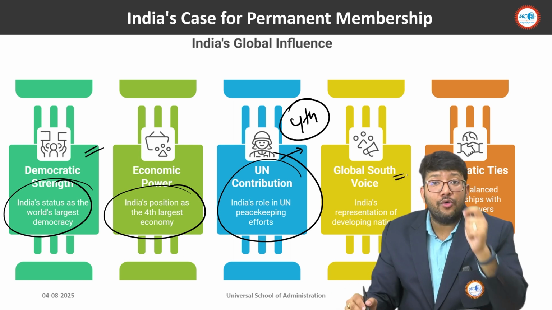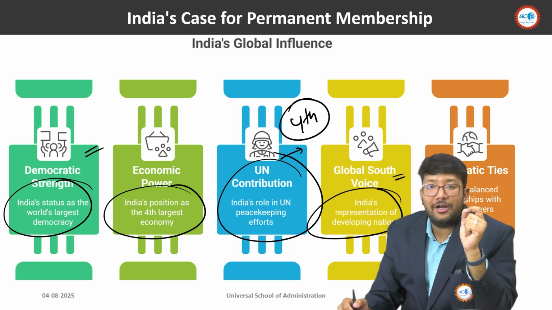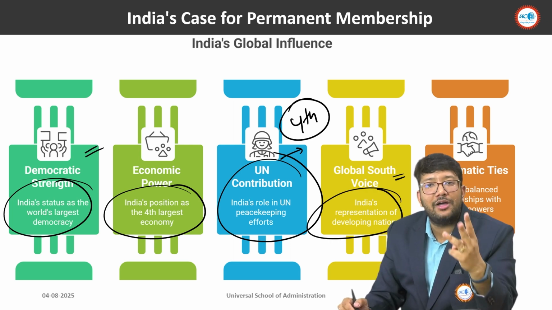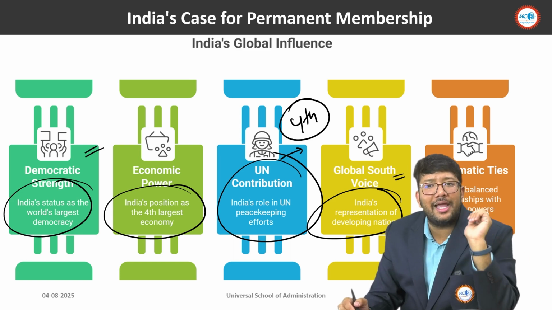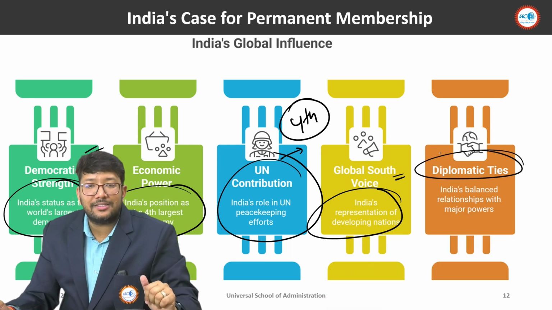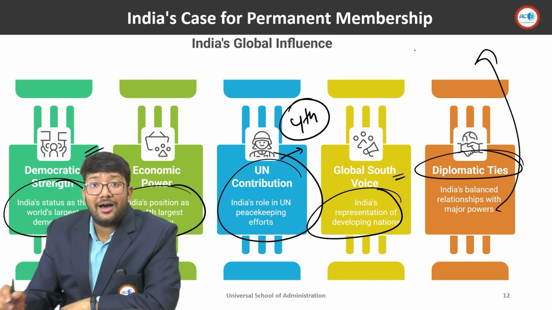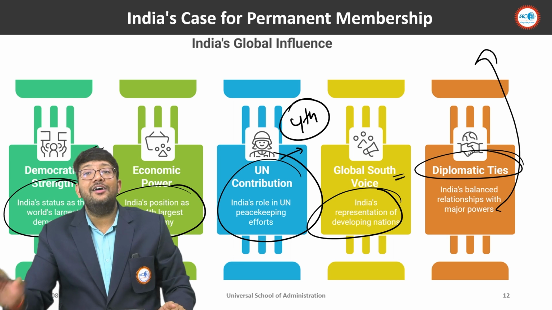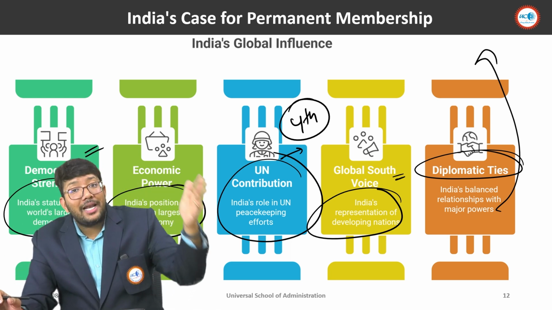Then comes global South voice, India's representation of developing nations like the Indian subcontinent, Pakistan, Afghanistan, Nepal, Bhutan, Bangladesh, Myanmar, Maldives, Sri Lanka, all these small islands. We are the voice of those countries. Then comes diplomatic ties, India's balanced relationship with major powers. We are friends with the United States of America also, and we are friends with Russia also. We are friends with Israel also. We are friends with Palestine also.